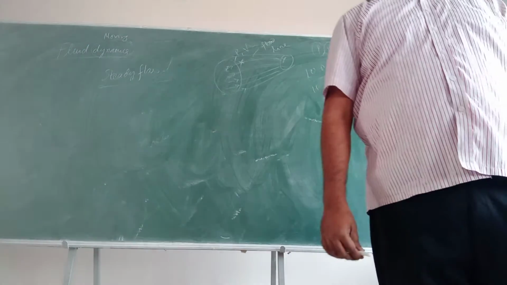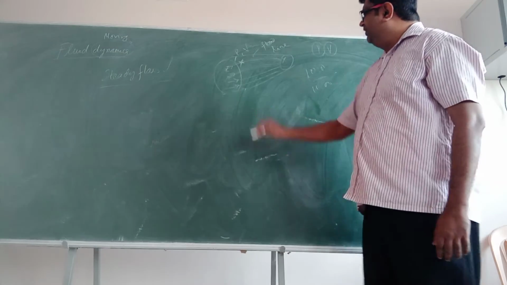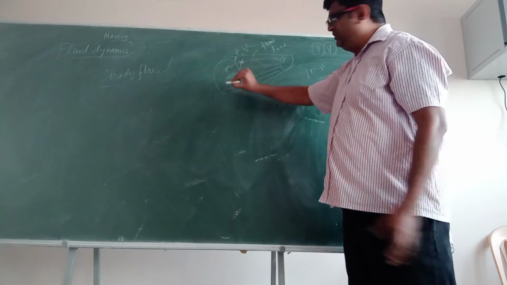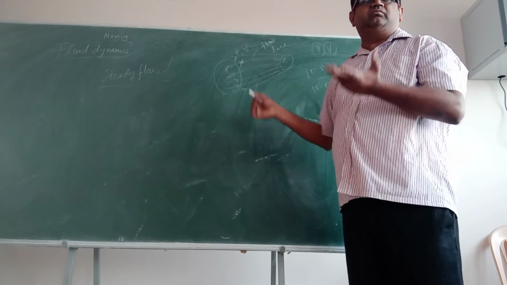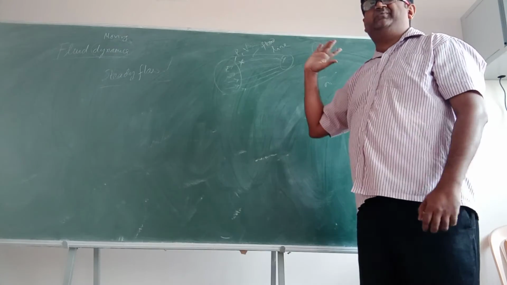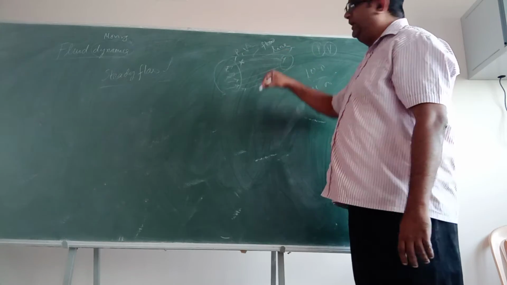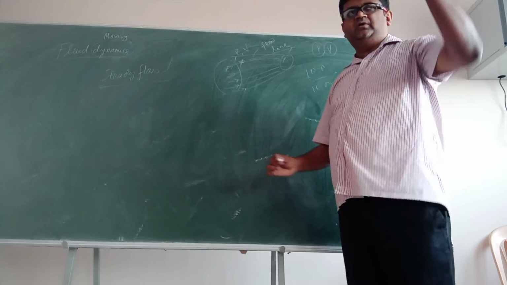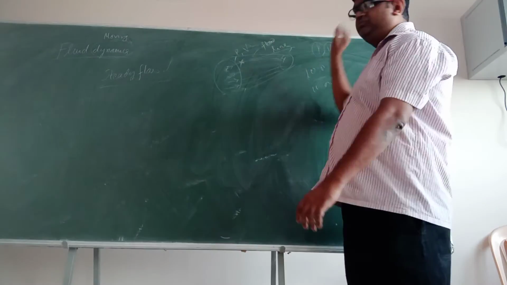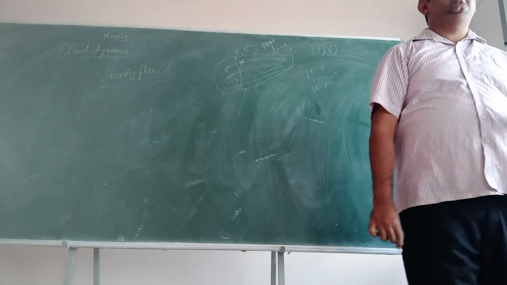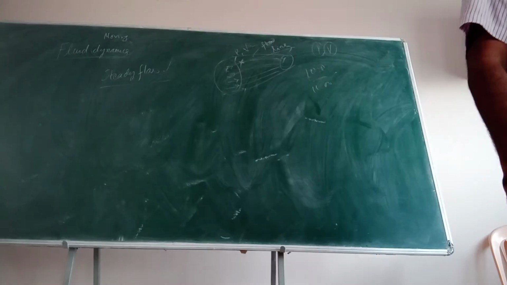Now, if you come across the streamline, streamline means suppose you take a particular flow line and this is the curvature. It need not be the case that every time it is a straight line only. It can be a curvature. So you draw a tangent to that point, whichever point you are taking. Imagine it's a curvature. You draw a tangent. That is your streamline. Clear? Three terms I have introduced.